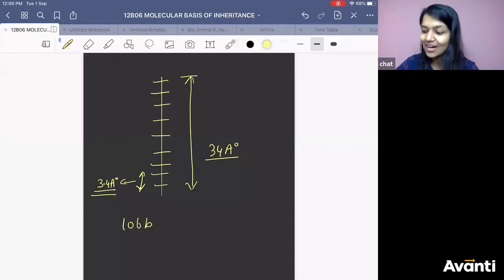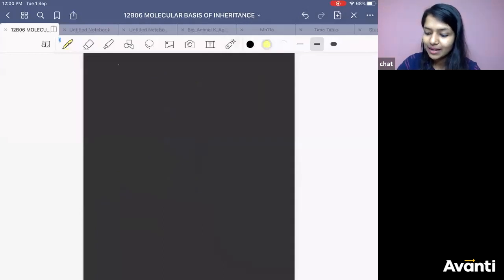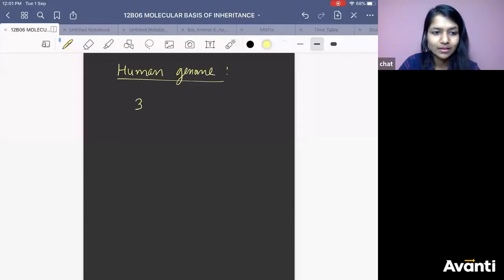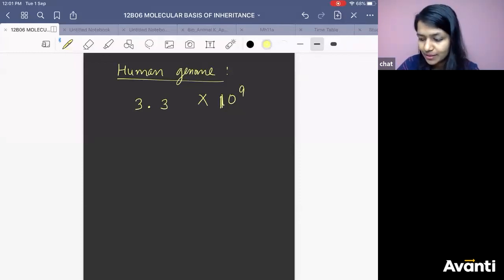ठीक है? Now, take it as homework. Do you remember? Human genome has how many base pairs? In the beginning, I had shown you. 3.3 into 10 to the power 9 base pairs.